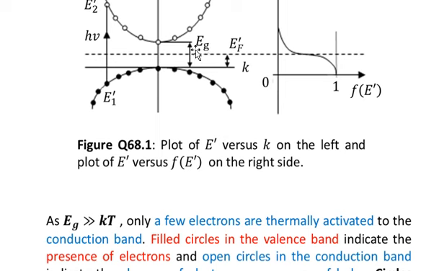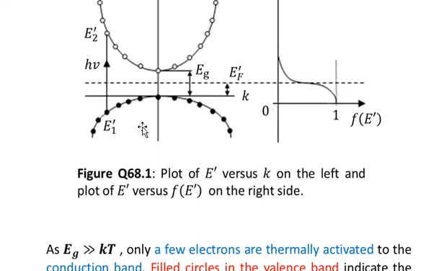So you see that we have mentioned Eg. Eg is actually the gap between the two levels, that is, between the valence band and the conduction band. We have shown the valence band with filled circles. It means that all the states are occupied, because these states are well below the Fermi energy. Since these are well below the Fermi energy, there is a significant probability that these states will be occupied, because the probability is always greater than half in such a case.